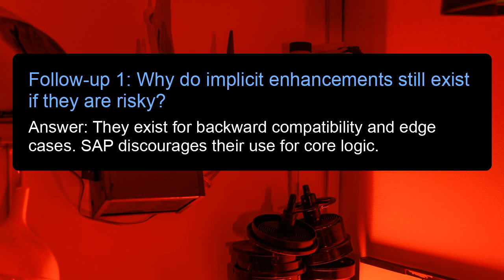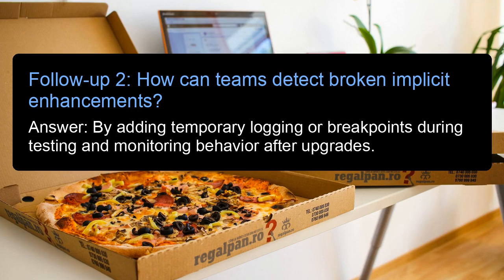Follow-up 1. Why do implicit enhancements still exist if they are risky? Answer: they exist for backward compatibility and edge cases. SAP discourages their use for core logic. Follow-up 2. How can teams detect broken implicit enhancements? Answer: by adding temporary logging or breakpoints during testing and monitoring behavior after upgrades.